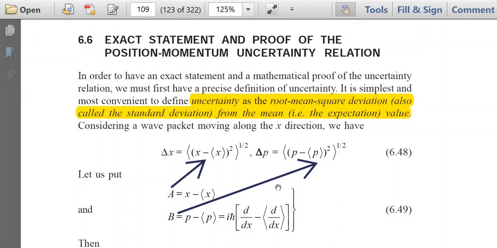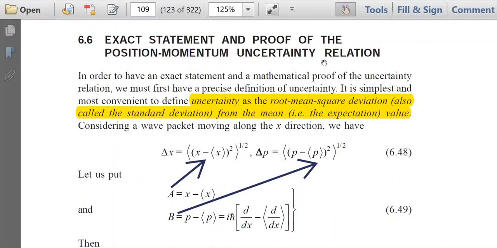Welcome all in this lecture of quantum mechanics. In this lecture, I will discuss the exact statement and proof of the position-momentum uncertainty relation. And this topic will be discussed from the book Quantum Mechanics, a textbook for undergraduates by M.C. Jain.